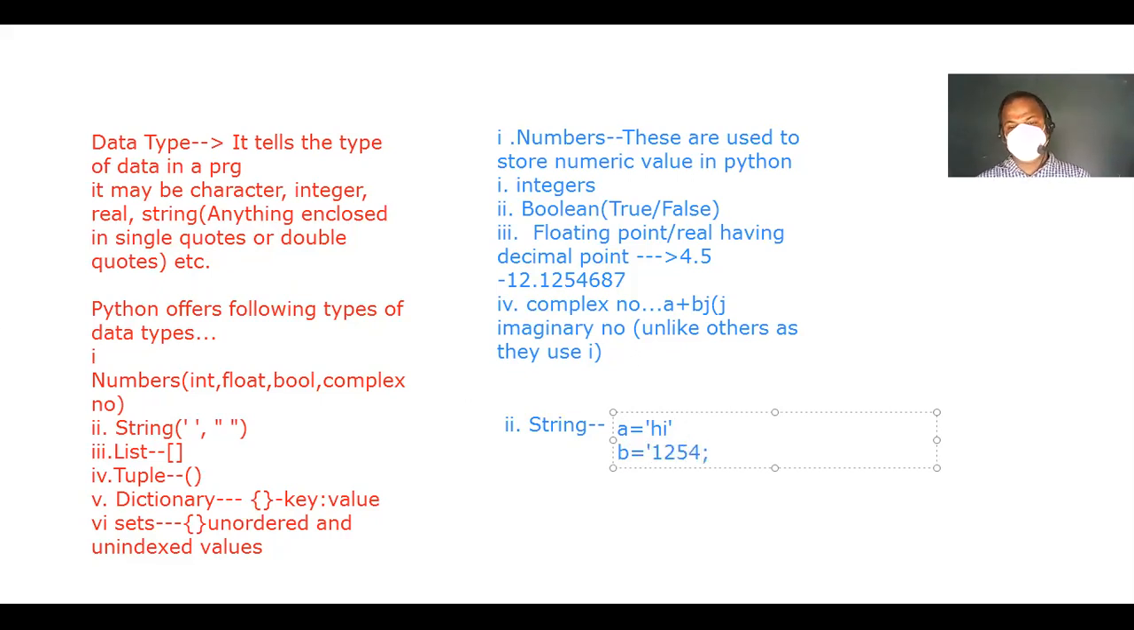Anything included in single quote or double quote. Okay, c equals to hi, hi 1 2 3. So anything included in single quote or double quote, but we take an example of double quotes also, Hello. Okay, so anything included in single quote or double quote is treated as a string in Python.